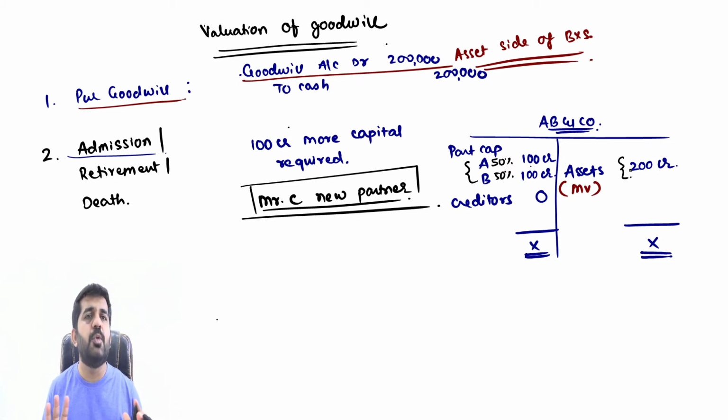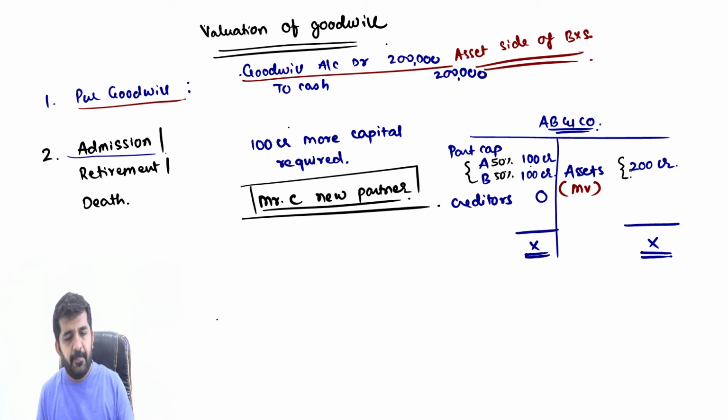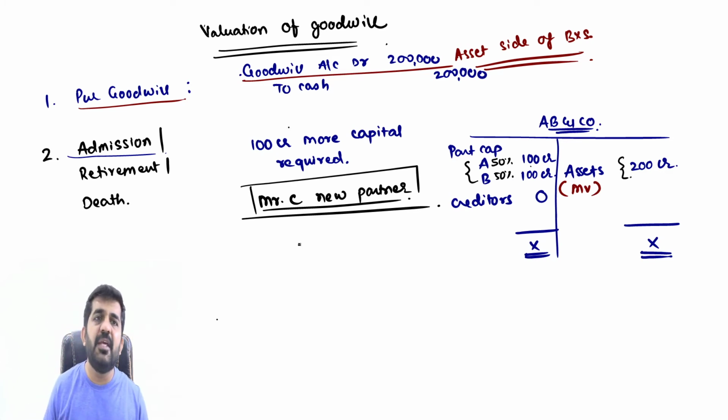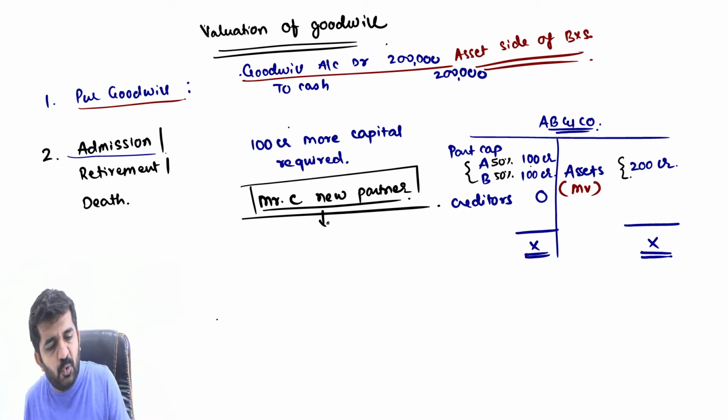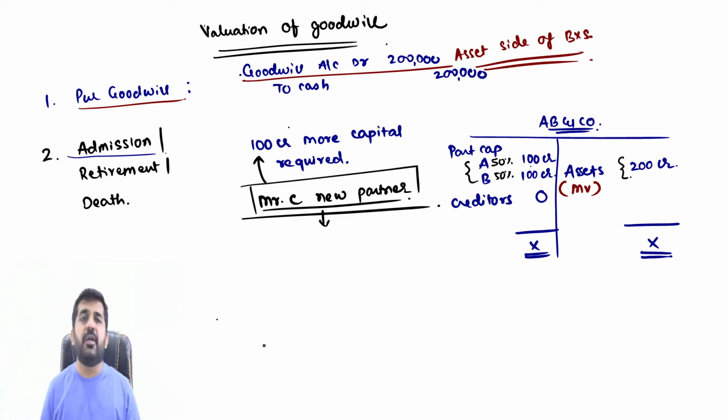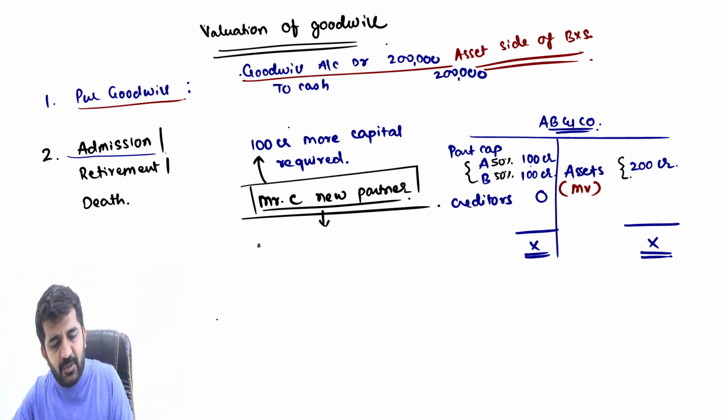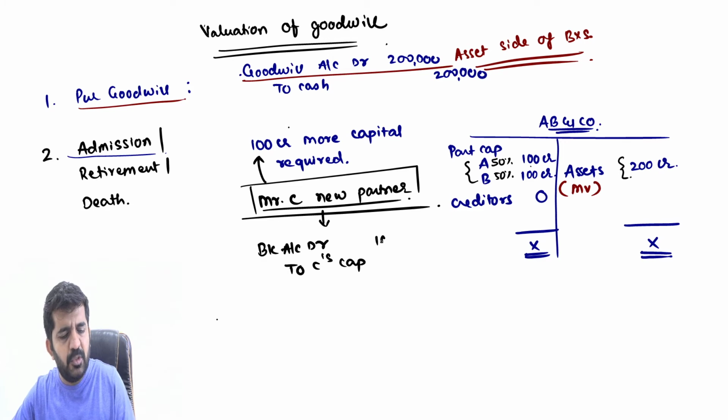But the partners will not mind, believe me. Why? Mr. C is bringing new capital and he will be told to bring this capital of 100 crore rupees. I'm also telling you some journal entries so that you understand what will happen after admission of the partner. Mr. C is a new partner and he is bringing 100 crore rupees. The journal entry will be bank account debit to C's capital of 100 crore rupees.